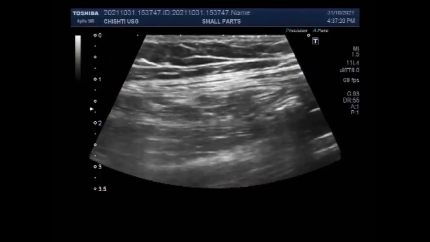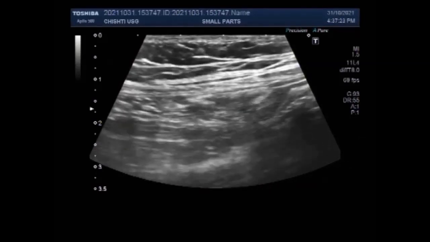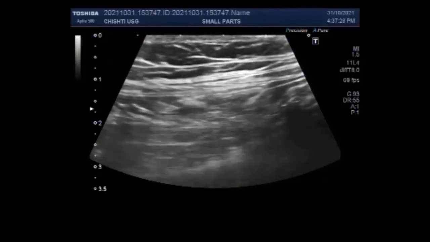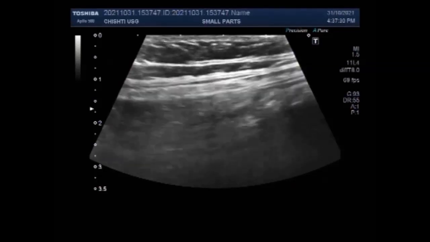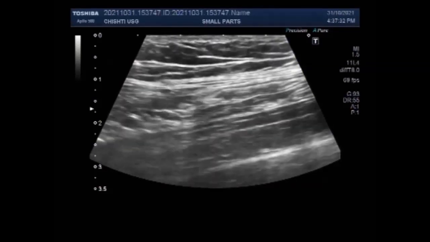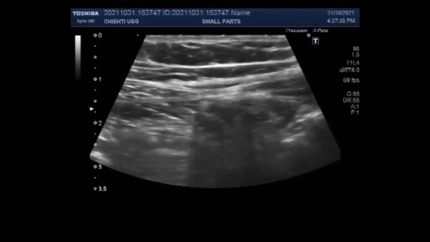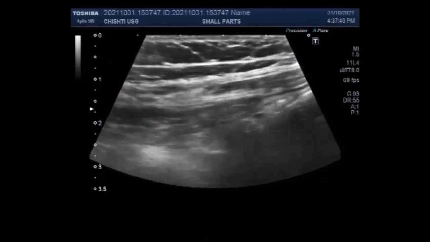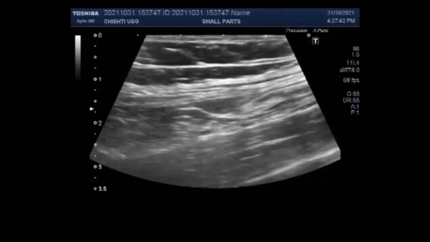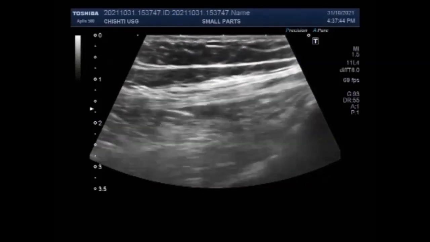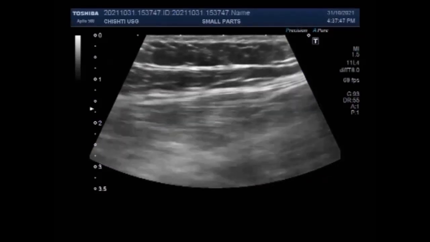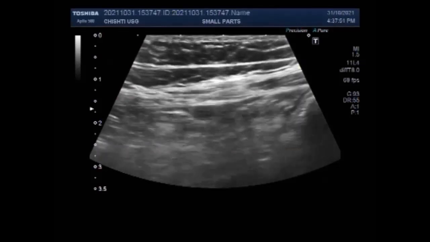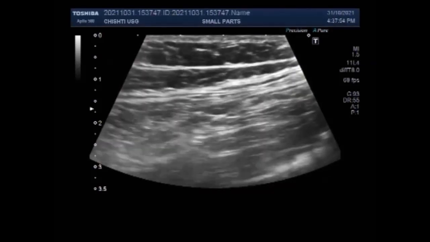Sigmoid colon was focused, and now the area adjacent to the sigmoid colon is being scanned. Normal appendix is very hard to visualize until it is inflamed or there is acute appendicitis, but in some cases, as you can see in this case, the normal appendix can be focused.